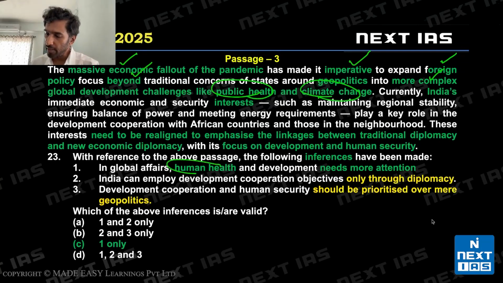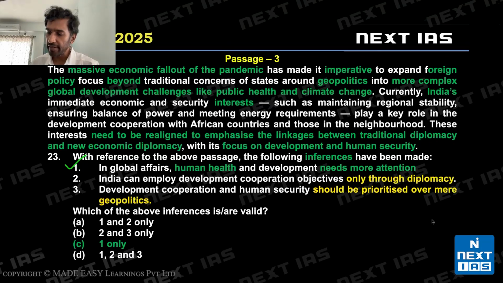So human health needs more attention today globally because this is not specific to India. This is talking about things in general. So since it's speaking about things in general, I can use the words in global affairs. Correct? So the first statement is valid.